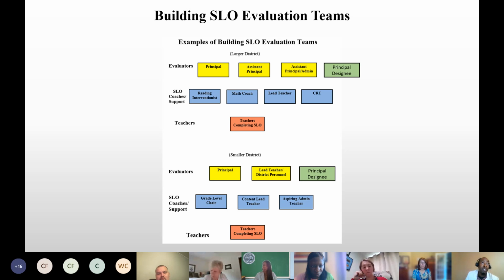Because I don't care if it's the SLO or just good teaching. Good teaching, teachers should be able to look at where students are and use data to guide them to show growth over the course of the year, or over the course of a unit, or throughout a certain interval of the school year. So this is just good teaching practice, being able to use data to guide instruction.